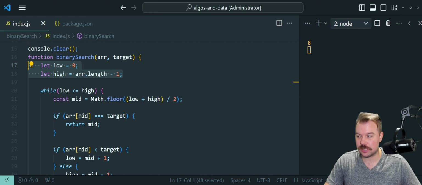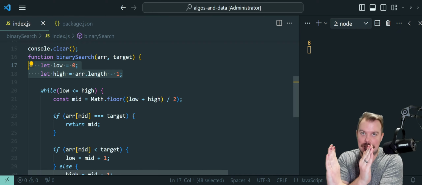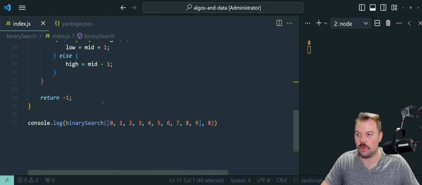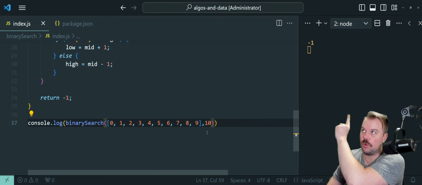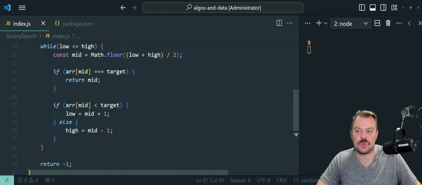The search continues as long as low is less than or equal to high. Once low overlaps the high, we've searched through the entire possible range of the array and we have no choices left, hence why it will return -1 if it can't find that target. Let's test that. If I have a value of 10, which doesn't exist in this array, it should return -1, and it does. So we know that part now works with that little test.